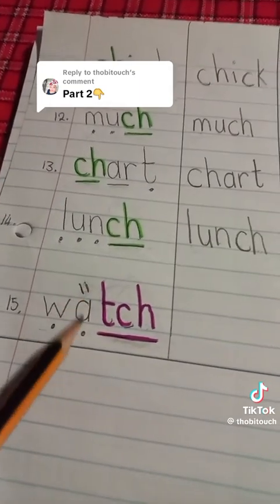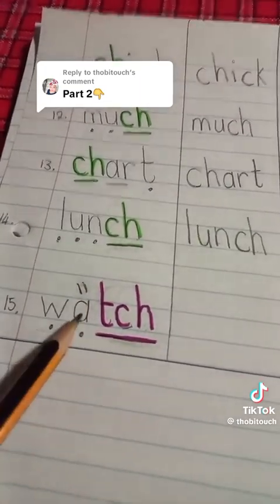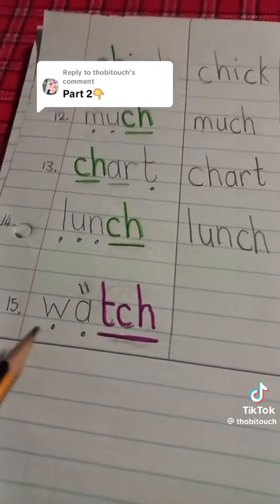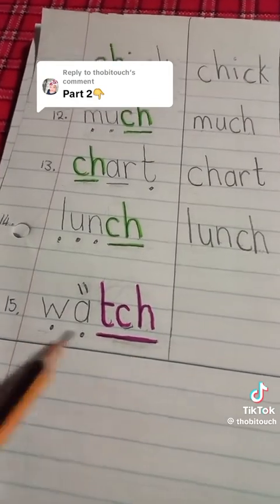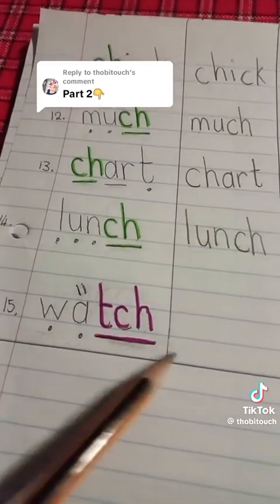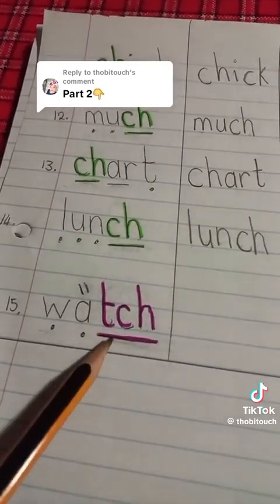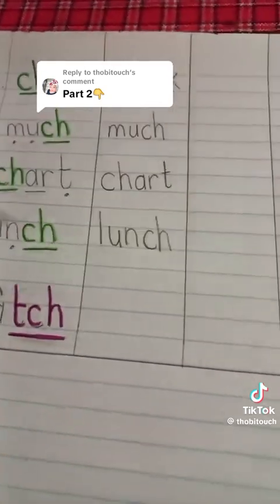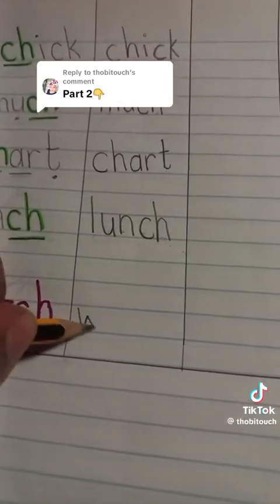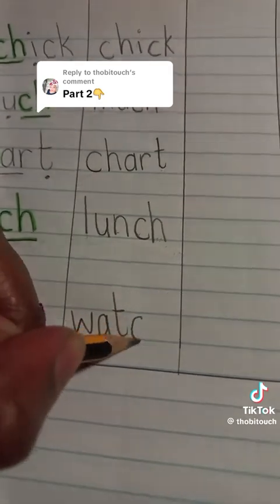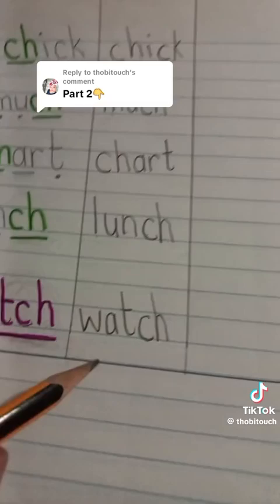And that is why we indicate that with the double line on top of the letter A. The sound that it has borrowed is o. So the sounds in the word watch are w, o, ch. Watch. How do we spell the word watch? W-A-T-C-H.